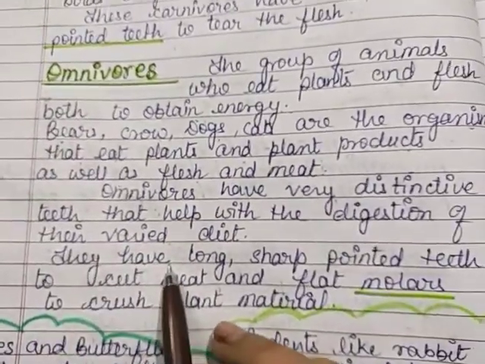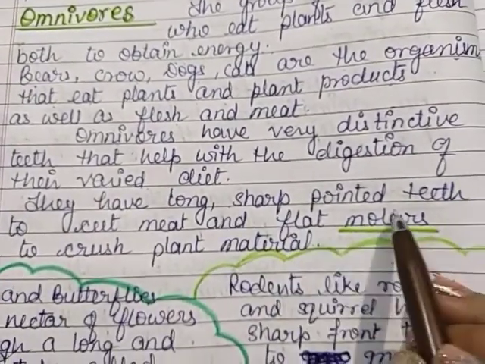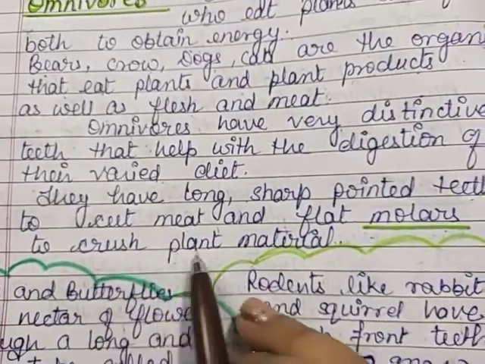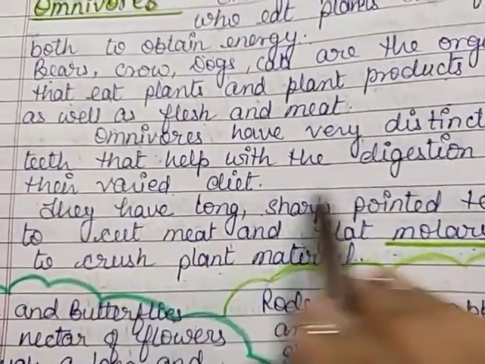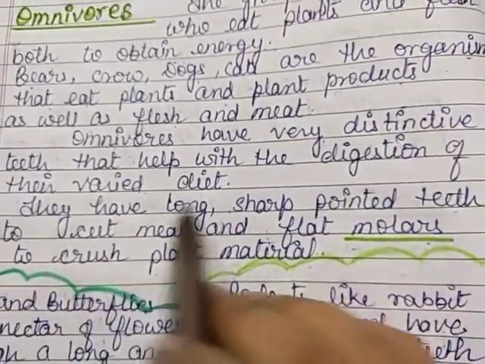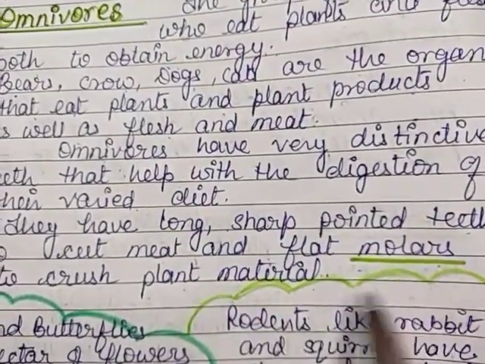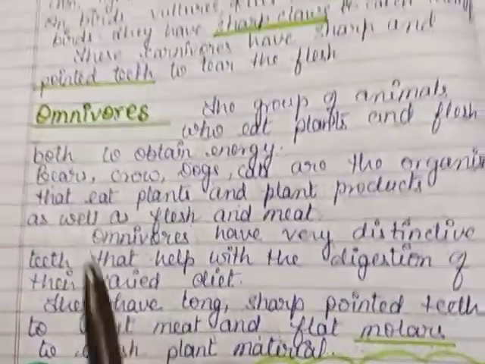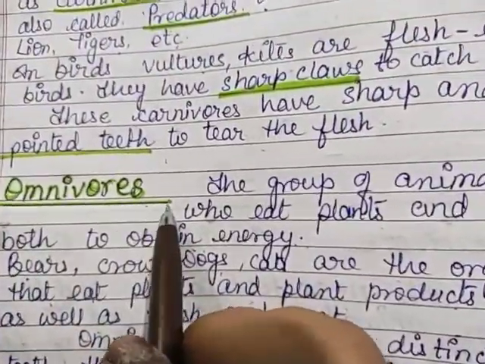They have long sharp pointed teeth to cut meat and flat molars to crush plant material. This is the speciality in the teeth of omnivore animals.